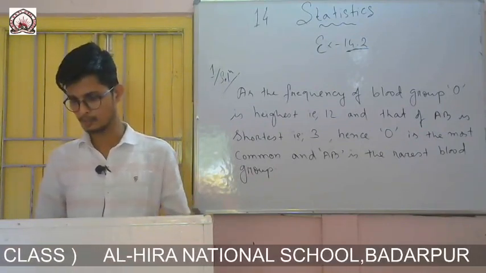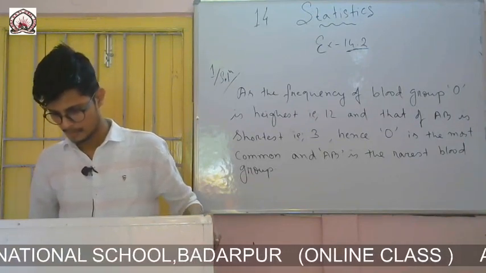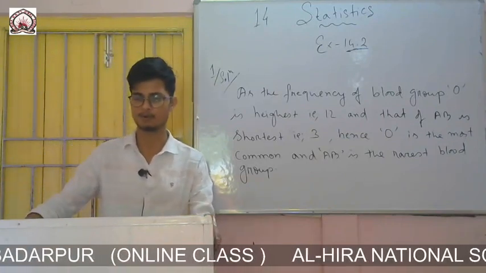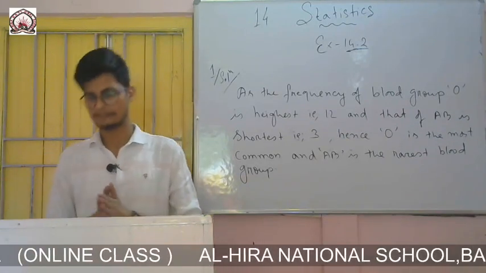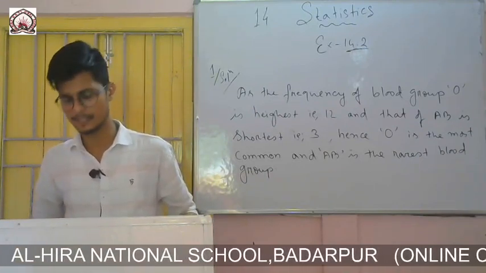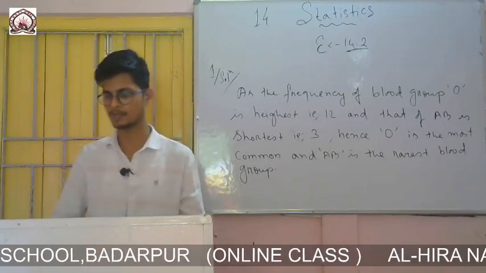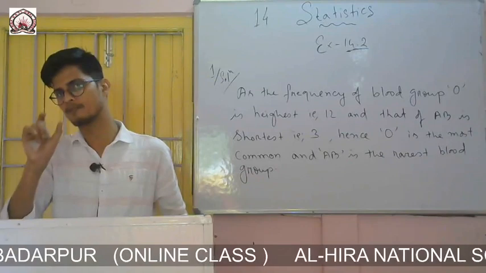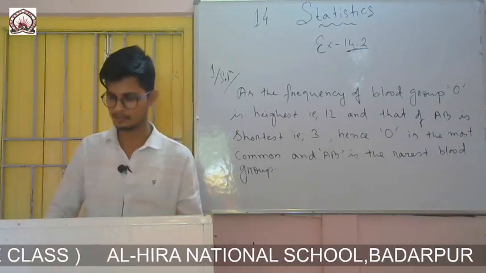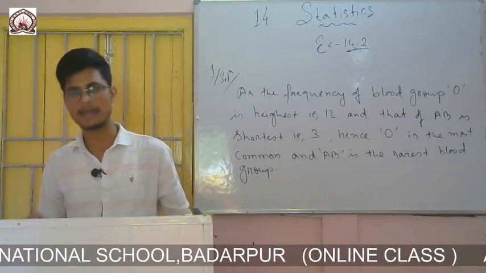Now question number 2. The distances in kilometers of 40 engineers from their residence to their place of work were found as follows. The distance in kilometers is given there, 5, 3, 10, 20 like this, of 40 engineers. So you are to construct a grouped frequency distribution with the class size of 5, taking the first interval as 0 to 5, where 5 is not included.